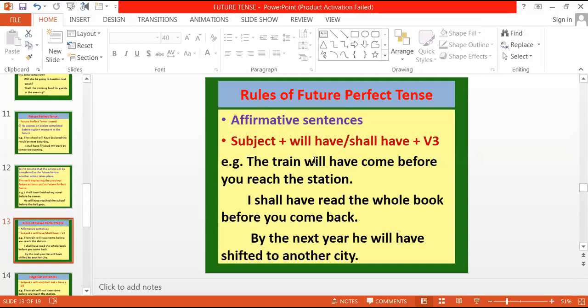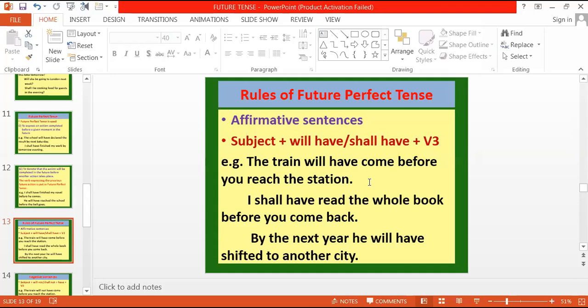So the train will have come before you reach the station. दो action है, आप एक ट्रेन का आना, दूसरा आपका स्टेशन पे पहुंचना, right? So the train will have come. पहला action जो है ट्रेन के आने का वो हो चुका होगा. Train will have come before you reach the station. तुम्हारे स्टेशन पहुंचने से पहले ट्रेन स्टेशन पे आ चुकी होगी.